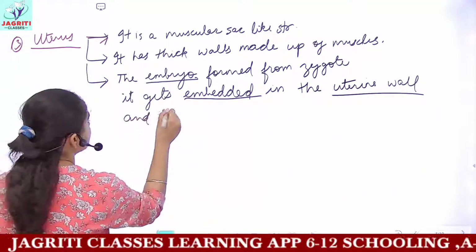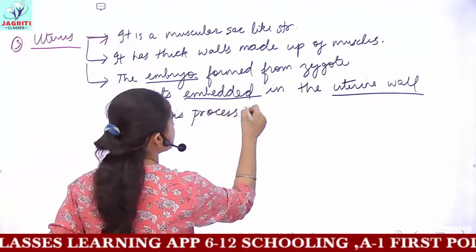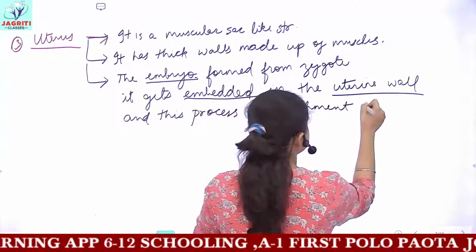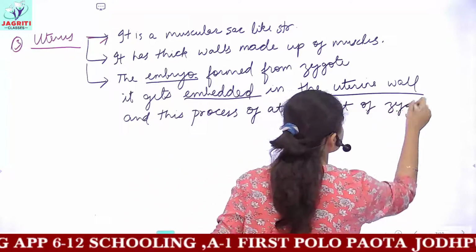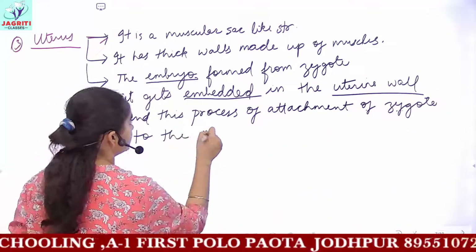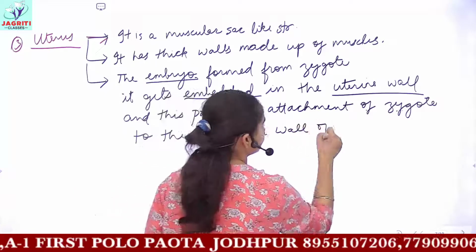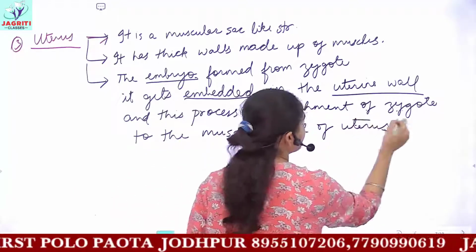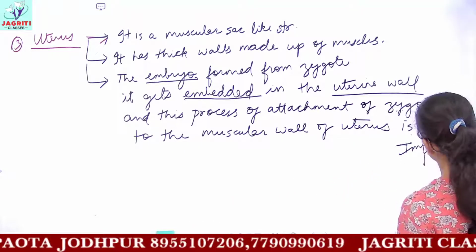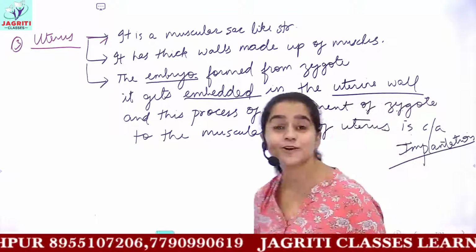And this process of attachment of zygote, the process of attachment of zygote to the muscular wall of uterus is called as implantation. So you can be asked in exam, what do you mean by the process of implantation?